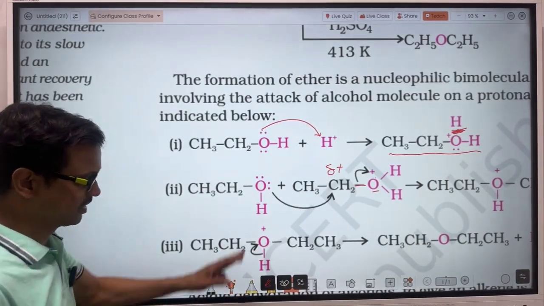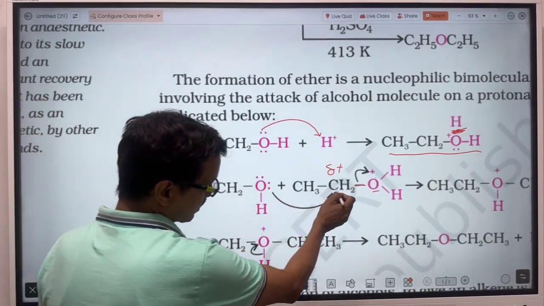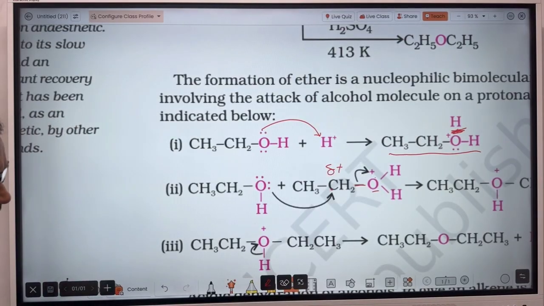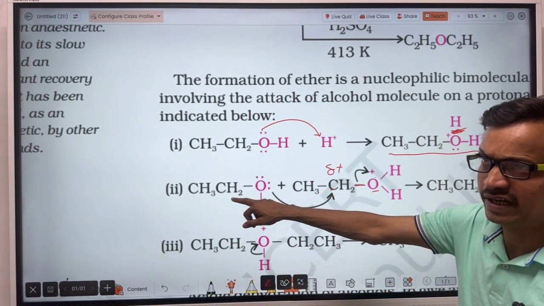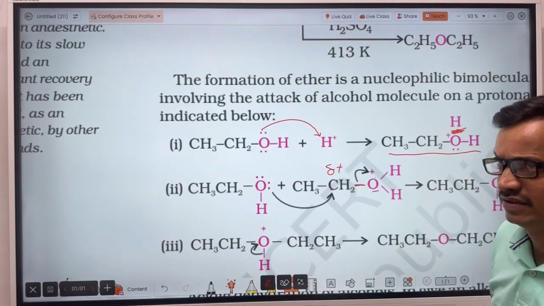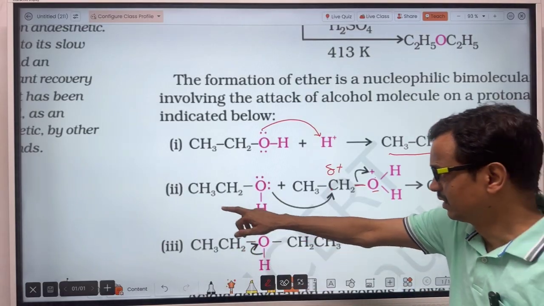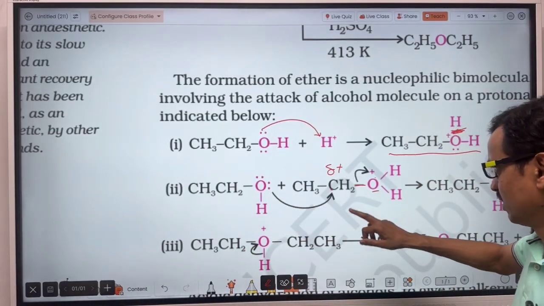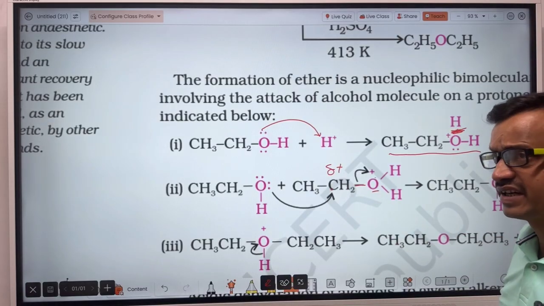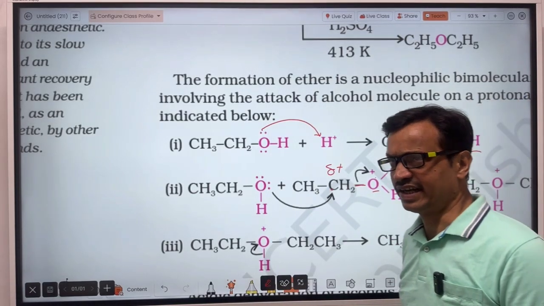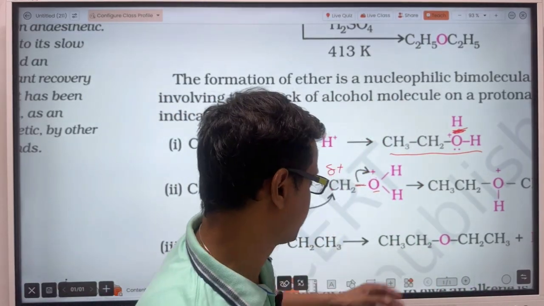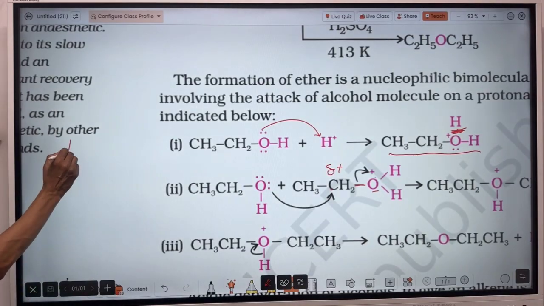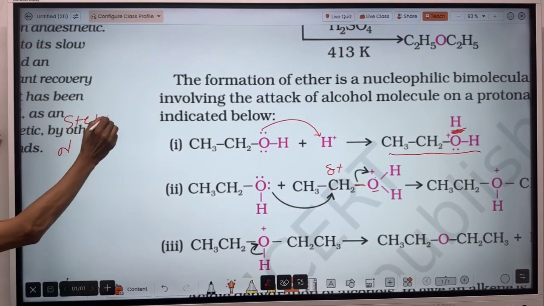There is another alcohol molecule, where also there are 2 lone pairs of electrons. So this electron pair will get attracted toward this positively charged carbon atom. Here alcohol is acting as a nucleophile. So we can call this step the nucleophilic attack of the alcohol molecule on the protonated alcohol molecule. So it will be step 2.